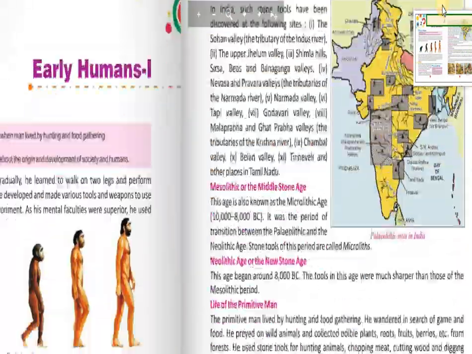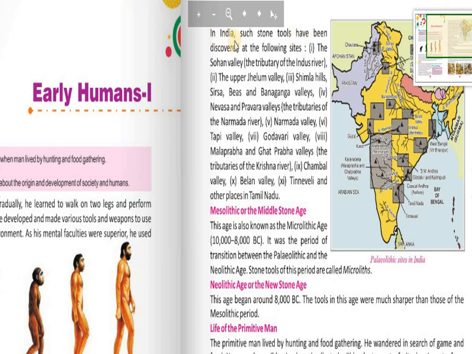Now let's move to the next paragraph. In India, such stone tools have been discovered at the following sites: the Sohan Valley, which is a tributary of the Indus River, the Upper Jhelum Valley, Simla Hills, Sirsa, Beas, and Banganga valleys, the Nevasa and Pravara valleys, the tributaries of the Narmada River, Narmada Valley, Tapi Valley, Godavari Valley, Malaprabha and Ghataprabha valleys, which are the tributaries of the Krishna River, Chambal Valley, Belan Valley, Tirunelveli, and other places in Tamil Nadu.